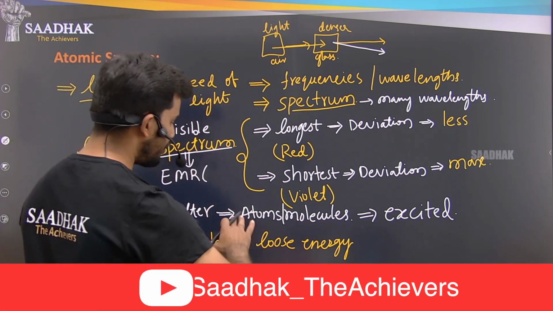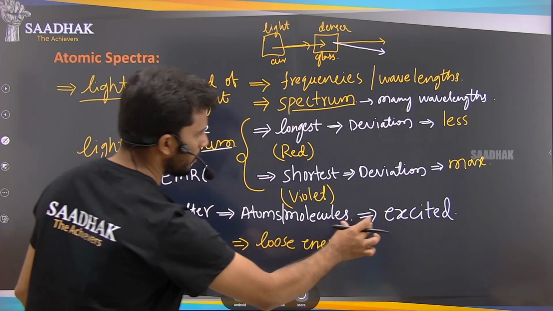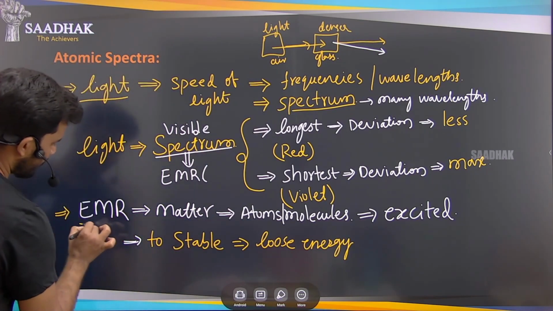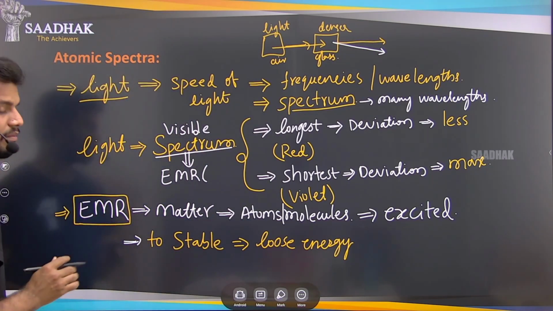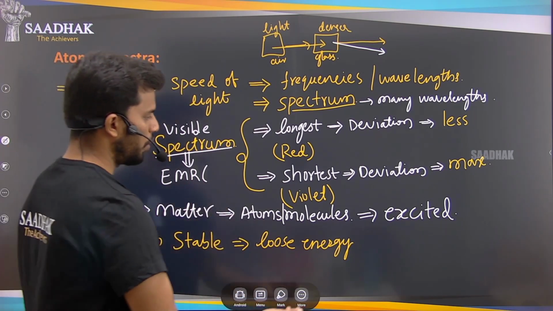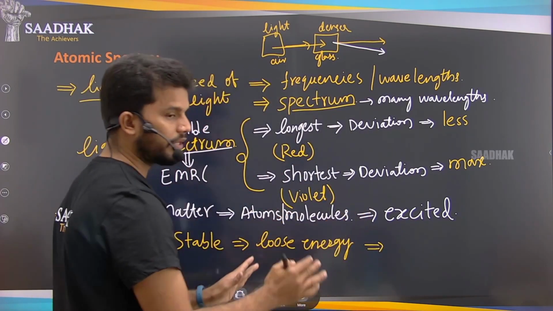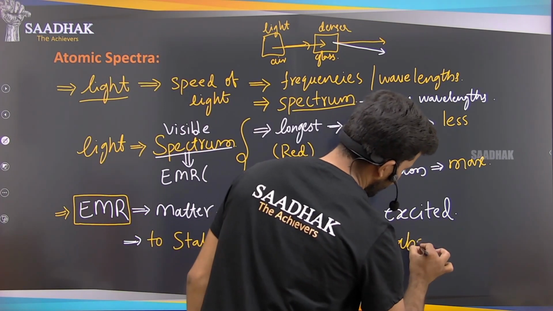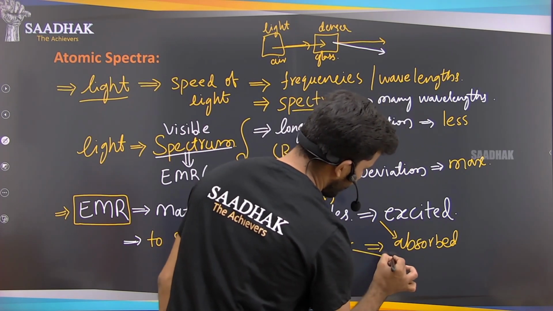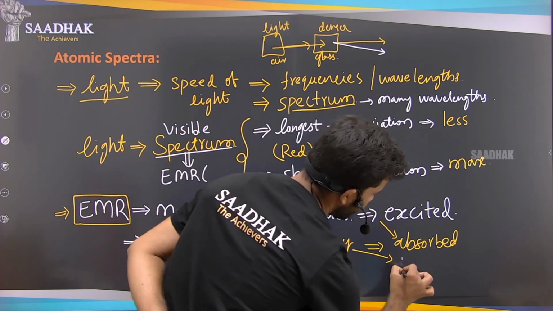So in these two cases, understand clearly, coming to the excited state or coming to the stable state, they are interchanging energy. That is nothing but the radiation, that we are simply calling a radiation. So we are saying that the energy is absorbed in the first case, and here it is released.